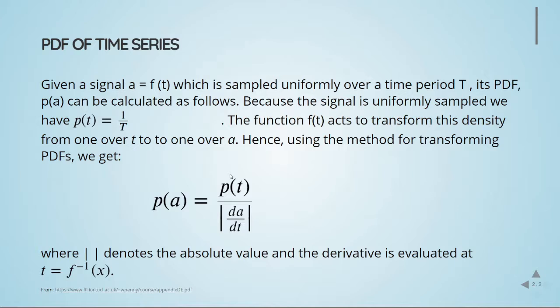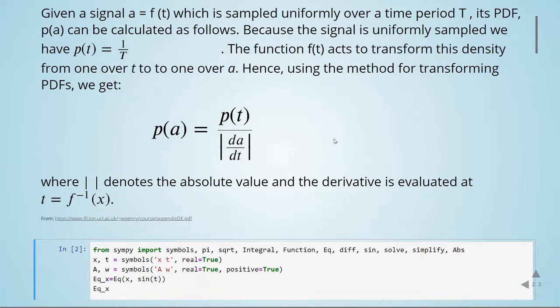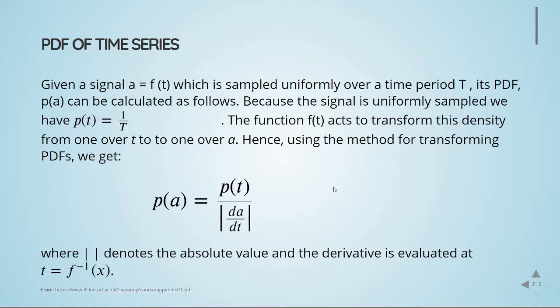Because the signal is uniformly sampled, we have P(t) equal to 1 over the time period T. The function f(t) acts to transform this density from 1 over T to 1 over A. Hence, using the method for transforming PDFs, we get P(A) equal to P(t) divided by the absolute value of the derivative dA/dt, evaluated at t equal to the inverse function of x. So we are going to use SymPy to calculate the PDF of a sine wave.